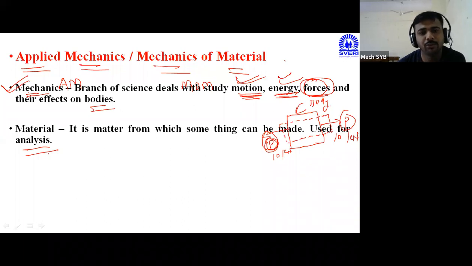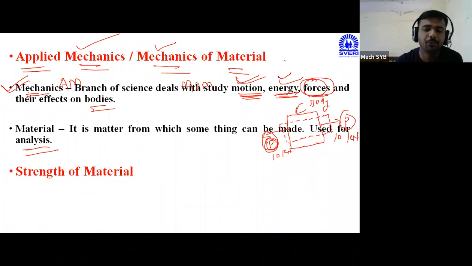In some applications we are using the fibers only, in some applications we are using the cast iron only, but before using it in particular application, their testing should be carried out, and that material will be considered as a component. So this is the basic definitions of the mechanics world and the material world, because this mechanics world is available in applied mechanics also, and the mechanics world is available in our mechanics of material or the SOM also. So this is the basic definition, and this mechanics definition is applicable for the strength of material. It is applicable for the applied mechanics also.